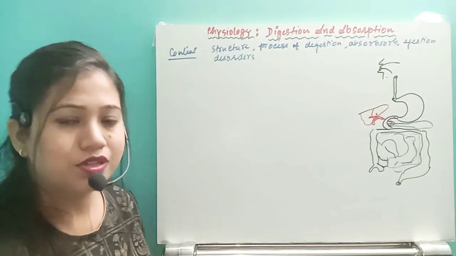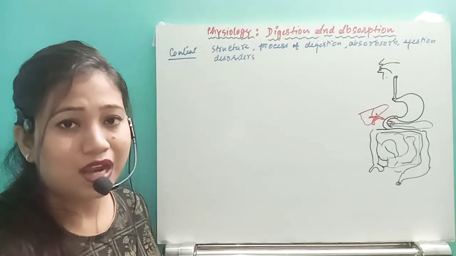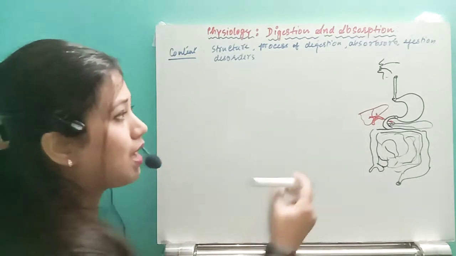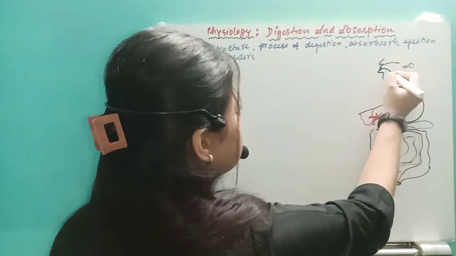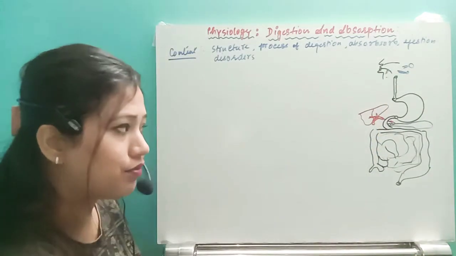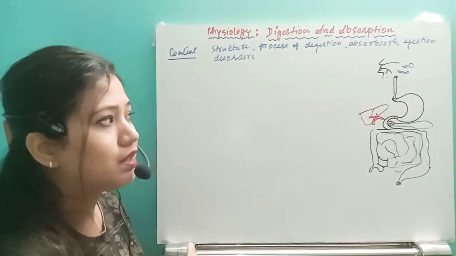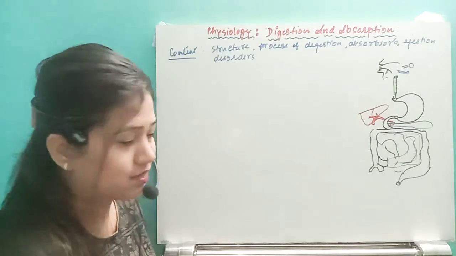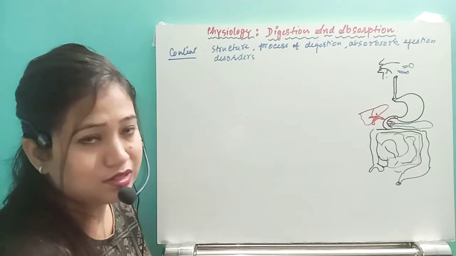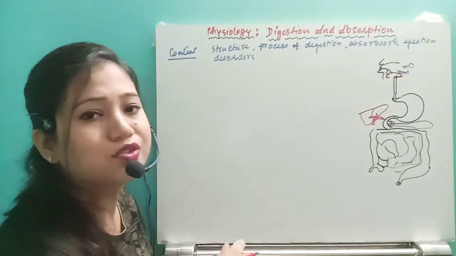Then on the lining of the whole alimentary canal we also have numbers of exocrine cells or exocrine glands which will produce enzymes. On the mouth also we have three important salivary glands. We have to see three pairs of salivary glands. Along with that, our digestive system is associated with the lymphatic system. That means in the region of the pharynx we have the tonsil. Here we have one ring that is called Waldeyer's ring.